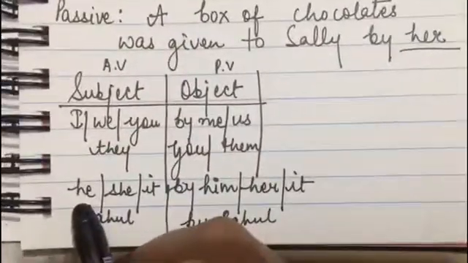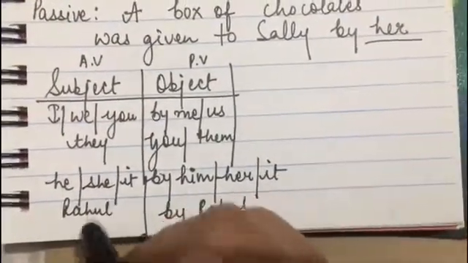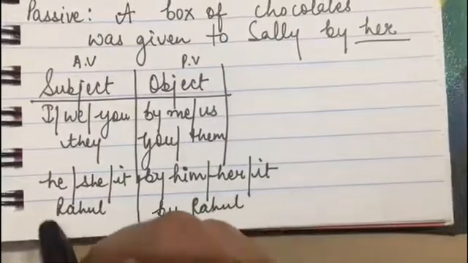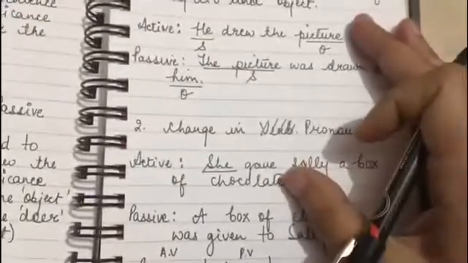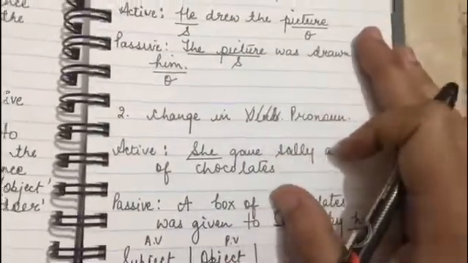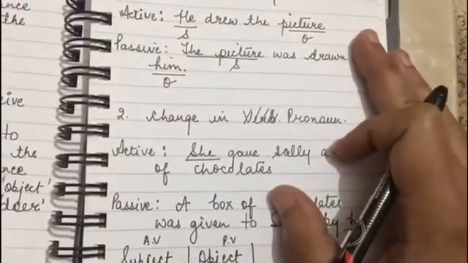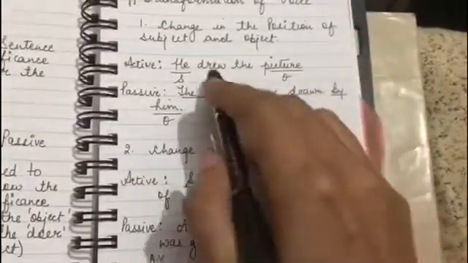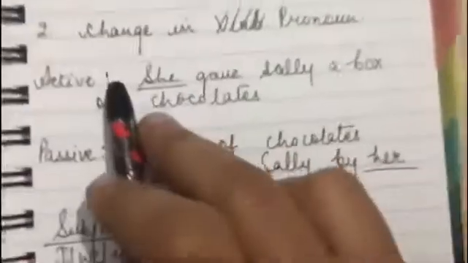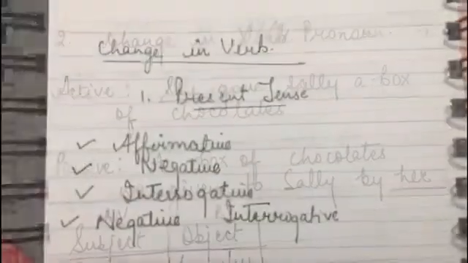Next, he will get converted into by him, she will get converted into by her, it will remain the same, and the noun over here, that is Rahul, will remain the same. So Rahul will be by Rahul only. So even there is change in pronoun. So we have done two things, means the two rules that when we have to change an active voice into passive voice. First is change in the position of subject and object, and change in pronoun, right?